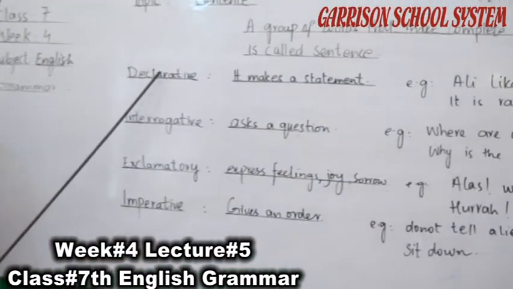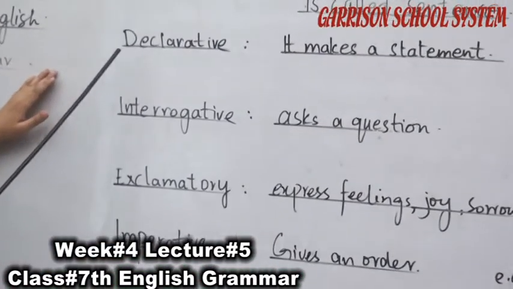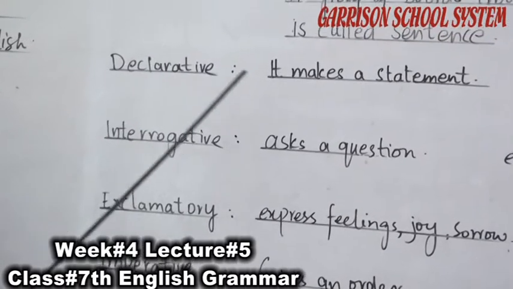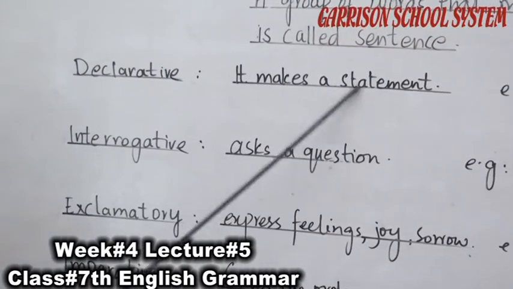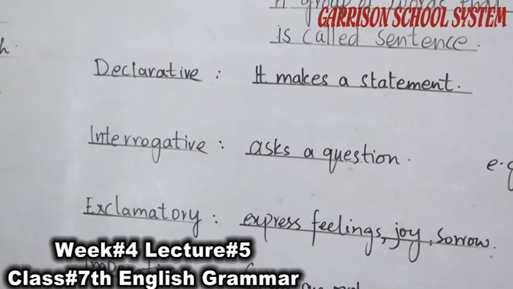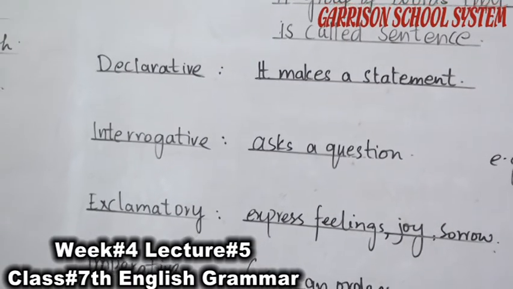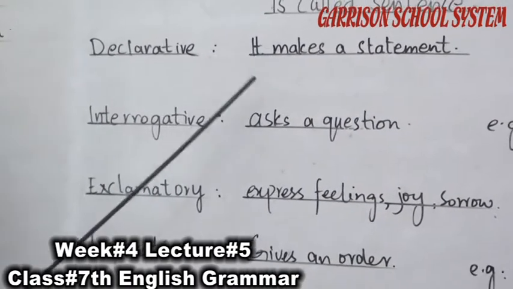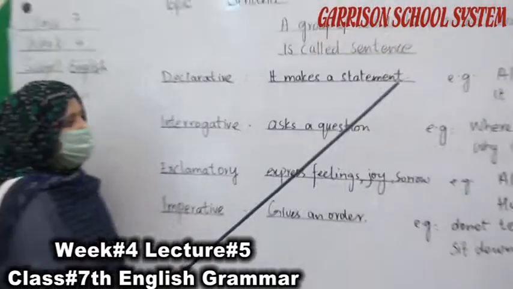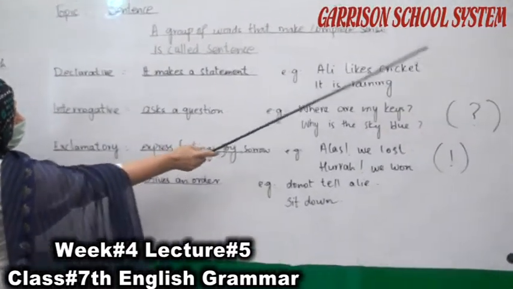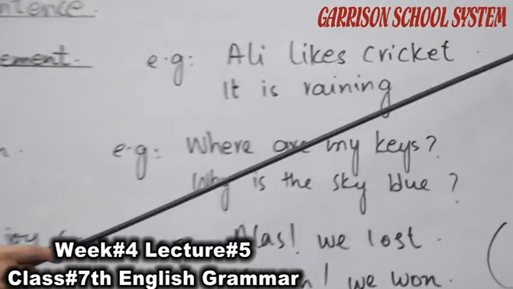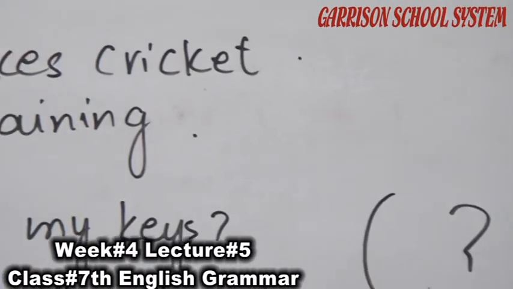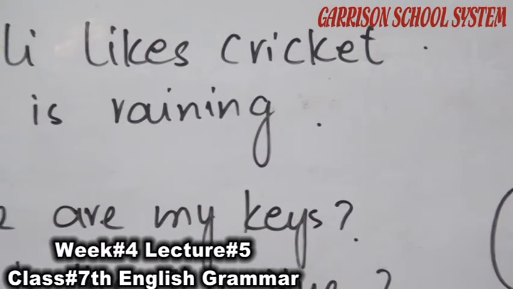First one is declarative sentences, also known as positive or affirmative sentences. It makes a statement. These types of sentences are used when we have to give some authentic information. Declarative sentences start with a capital letter and end with a full stop. Next is interrogative sentences.